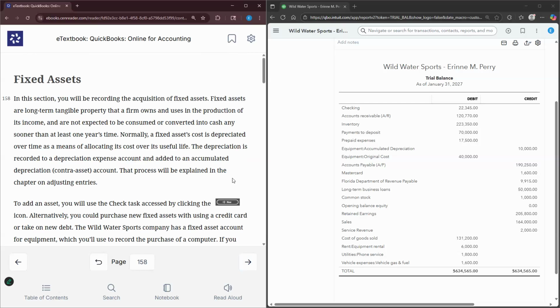So in this section, we're going to record the acquisition of fixed assets. So again, acquisition is just a synonym. It's another way rather to say purchase. Fixed assets are long-term tangible property that a firm owns and uses in the production of its income.